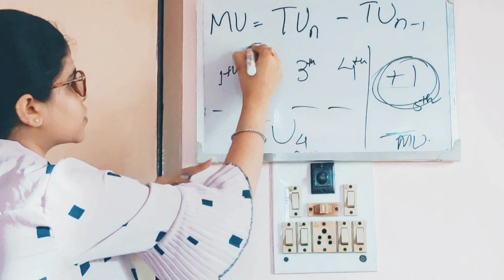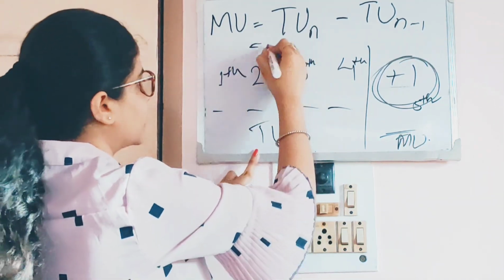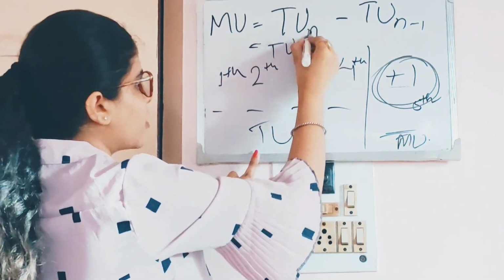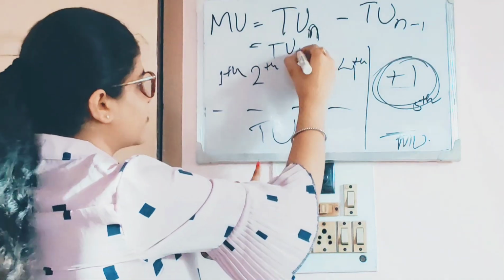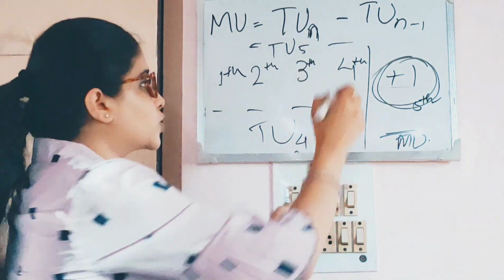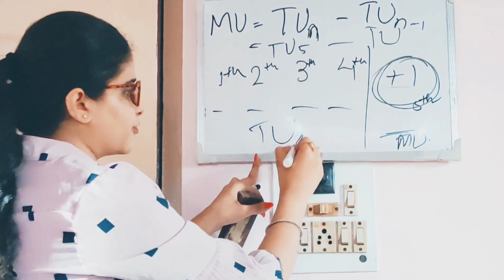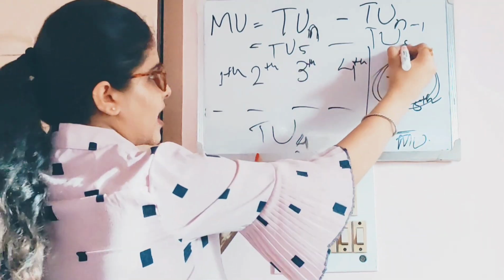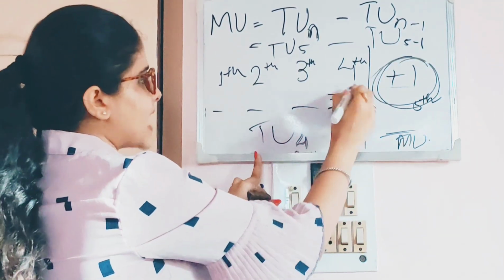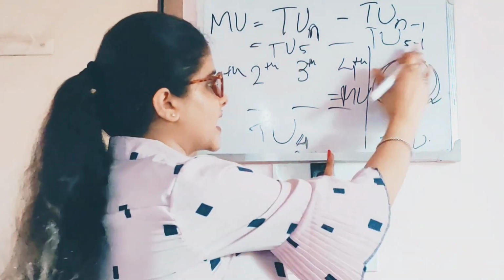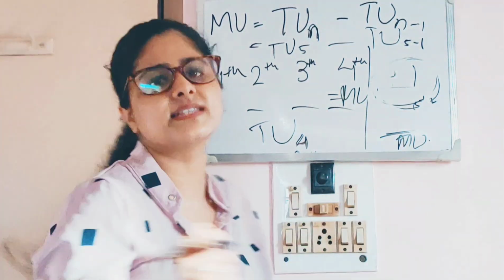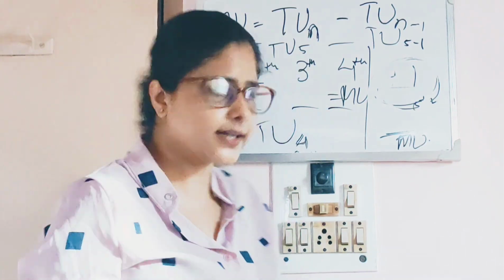Understood? That means total utility of all the mangoes that I had, including the additional one, that is the 5 mangoes, minus the total utility of the 4 mangoes, that is 5 minus 1, is actually marginal utility. The only utility that this 5th mango gave me is marginal utility. Clear? Great.